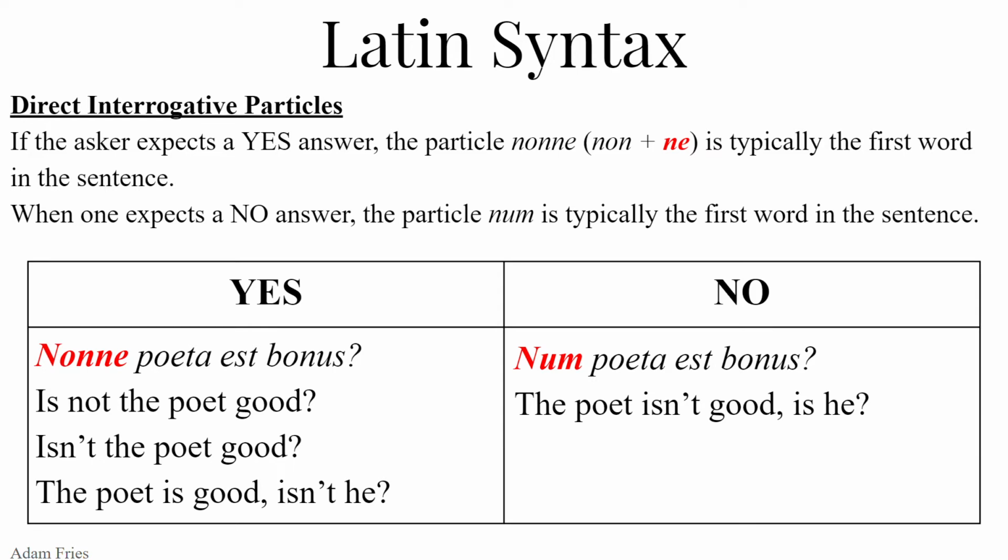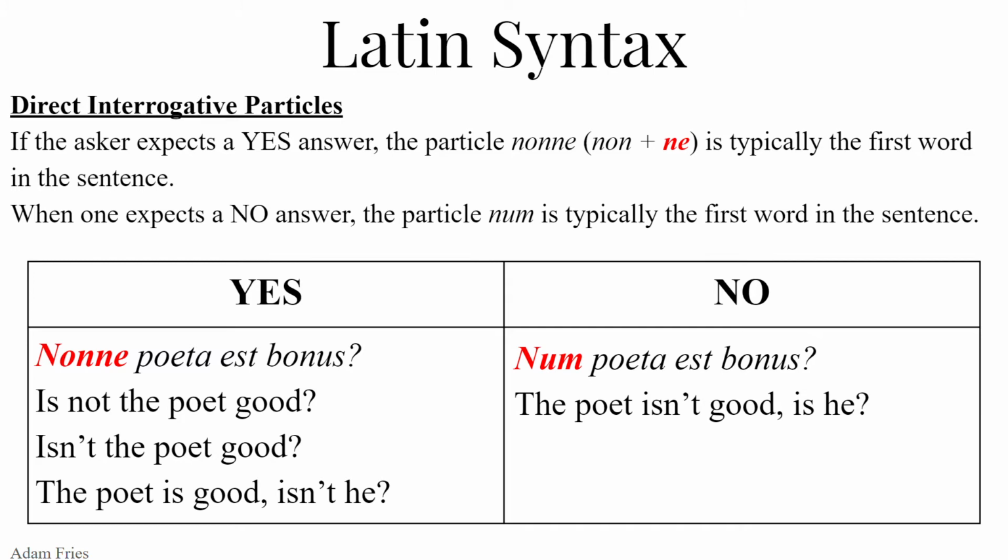If this confuses you, translate it as a declarative first. So, poeta est bonus, the poet is good. Now ask that declarative as if it were an interrogative and you want a yes answer. The poet's good, right? The poet's good, isn't he? Is not the poet good? Isn't the poet good? Nonne poeta est bonus?